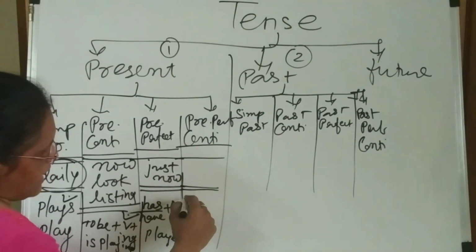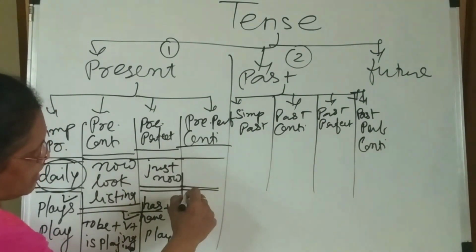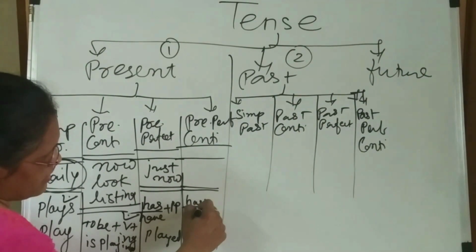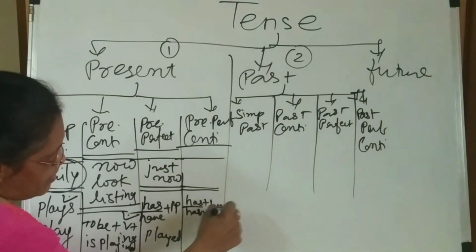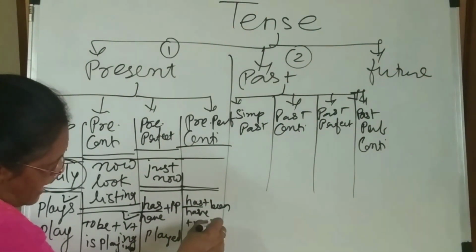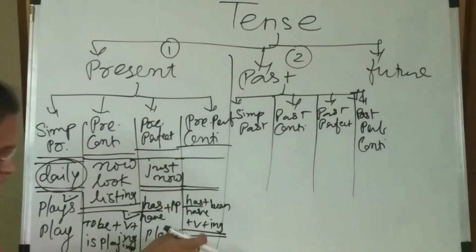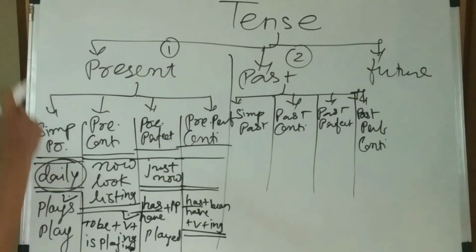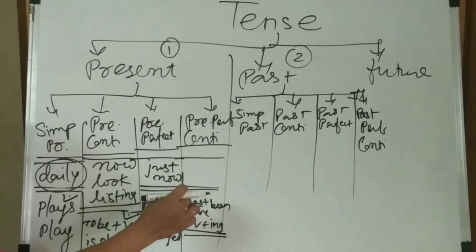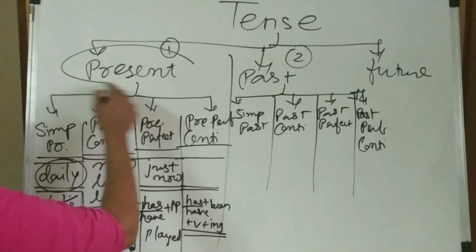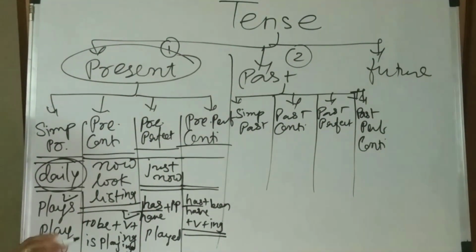Then the formula is, it hasn't a hint word, but it has have, has, plus been, plus verb, plus ing. Ing is with this one because the action is not completed yet. It will continuously go on, but it started in the past, continuously at that time, and after some time it will be continued for a long time. Then it has been plus verb, meaning if the verb is play, then playing. This is the 4 tenses which include the present tense.